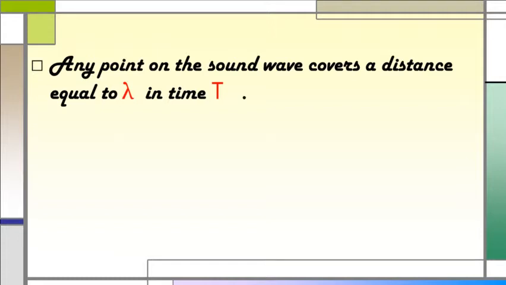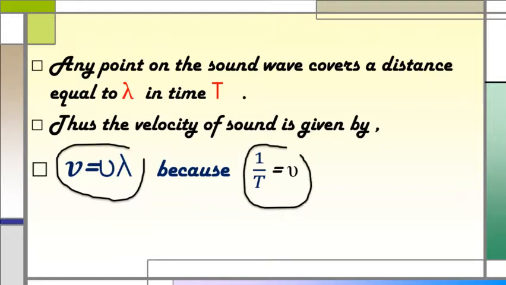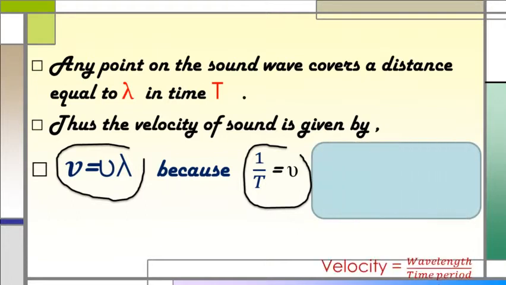Thus the velocity of sound wave is given by the formula v equals nu lambda, because 1 upon t equals nu. Now what is nu? It is the symbol for frequency. This is the formula for velocity, and here 1 upon t is nu. That's why we have written nu instead of 1 upon t.